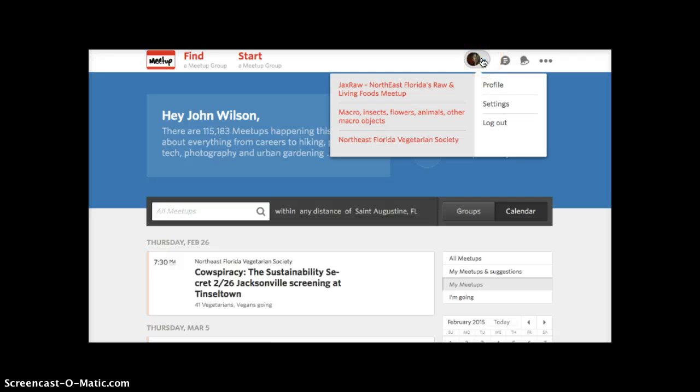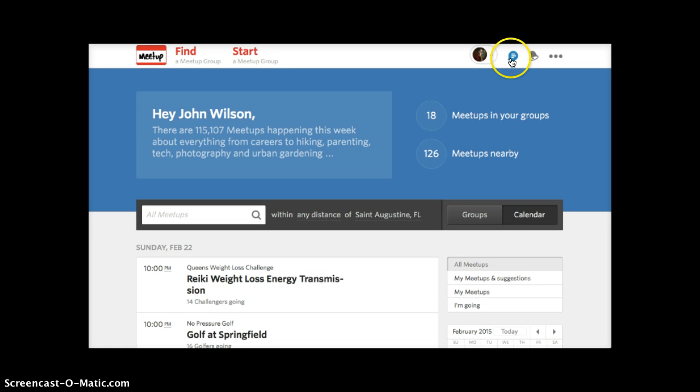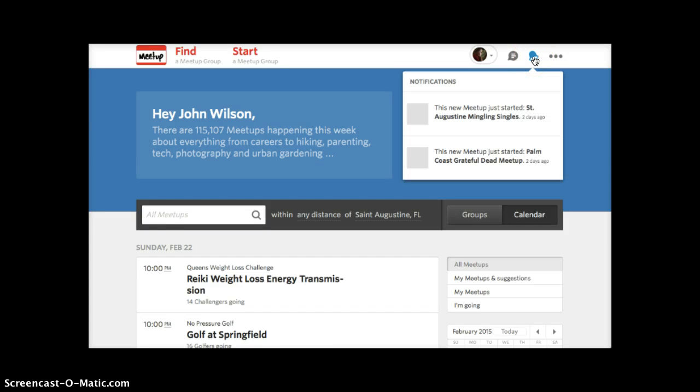This is your Personal Profile tab. On the left, it lists the groups that you belong to. On the right, you can edit your profile, adjust your settings, or log out. This tab is for the message board. It functions like almost any other message board. You can communicate with groups. The next tab is the Notification tab that alerts you to groups that have started within your area recently.